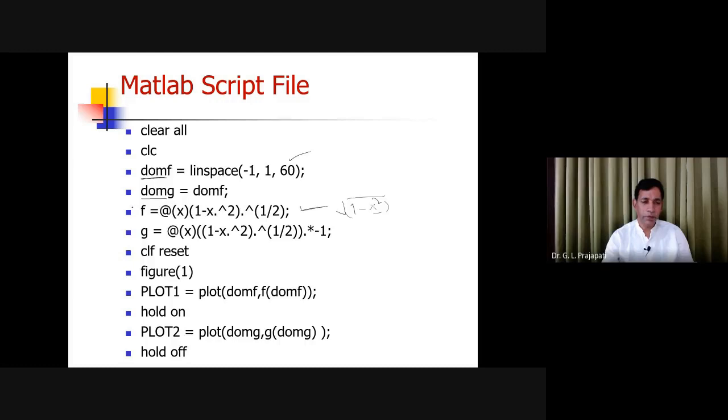And with this, you have created the function f for computing this anonymous function. This is the anonymous function whose handle is f, and its purpose is to obtain the value of the square root of 1 minus x square.